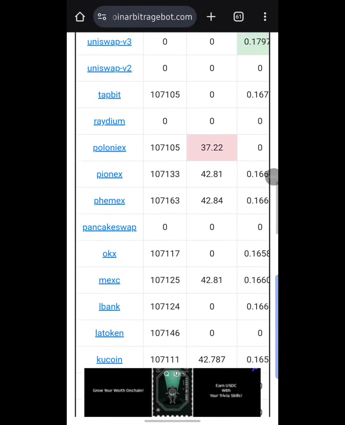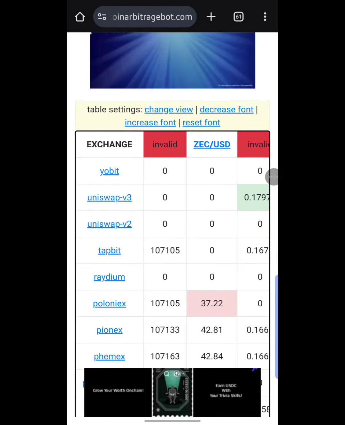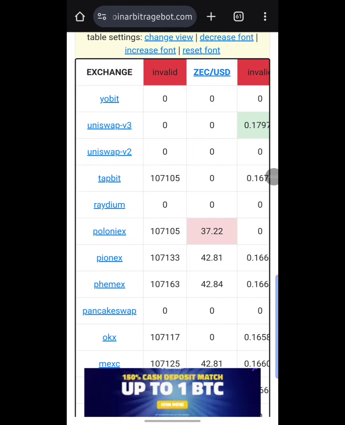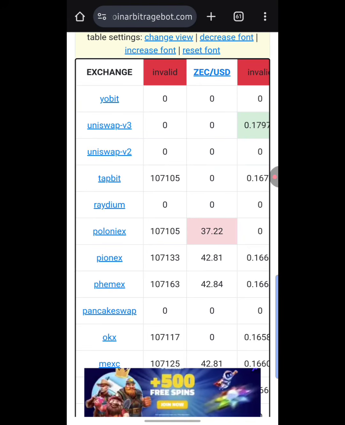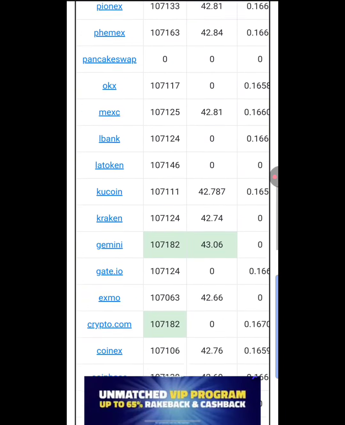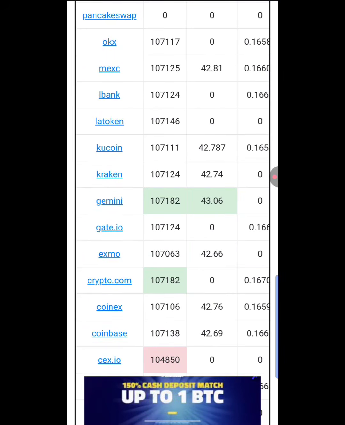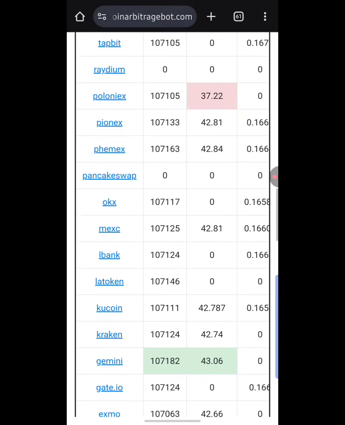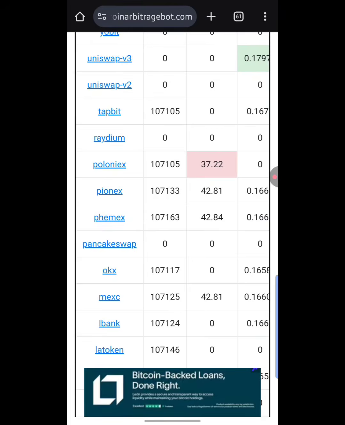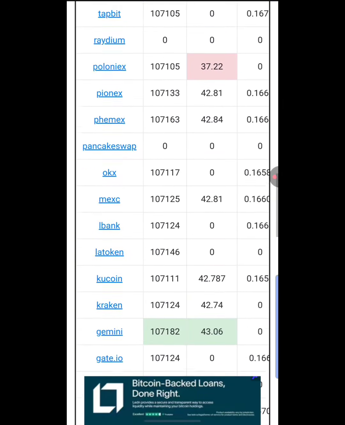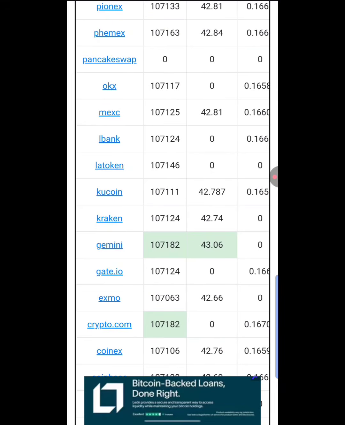So if I scroll further right now, guys, you would see that this one up here says ZEC/USD. When you observe closely, you would see that if you buy ZEC/USD on Poloniex for 37.22 USDT, you can then go down below here and sell at Gemini for the sum of 43.06. Green right here indicates profit, and red indicates loss. It means that you are buying low on Poloniex and coming over to Gemini to sell high, which is green.